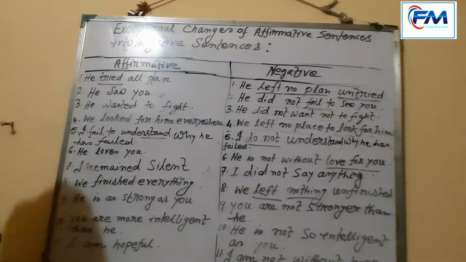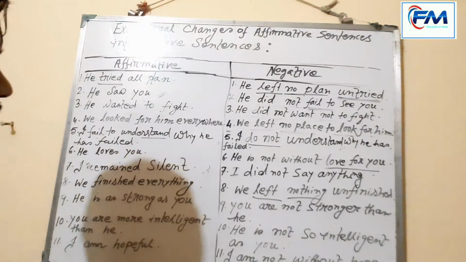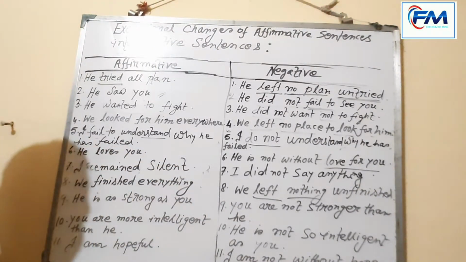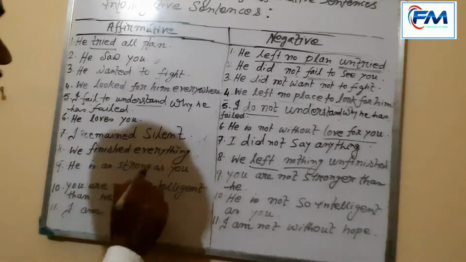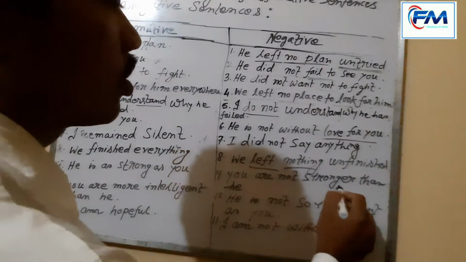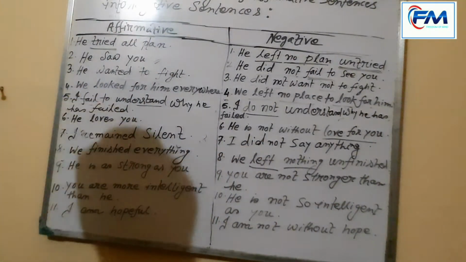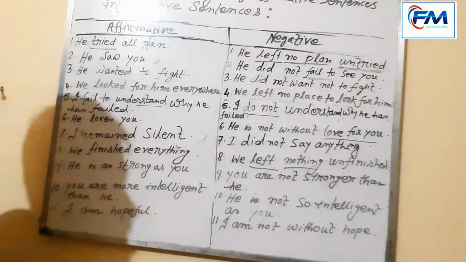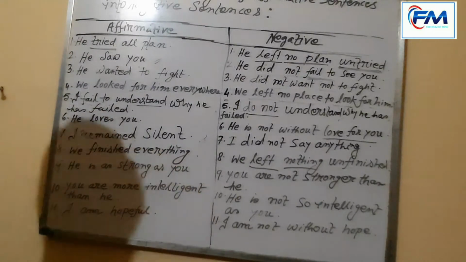Our example number 9 is that he is as strong as you. Now I will change it into negative form. When I change it into negative form, you are not stronger than he. Actually, this is an example of interchanging degree of comparison.